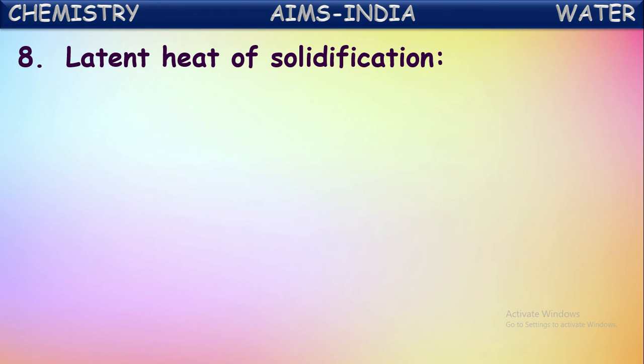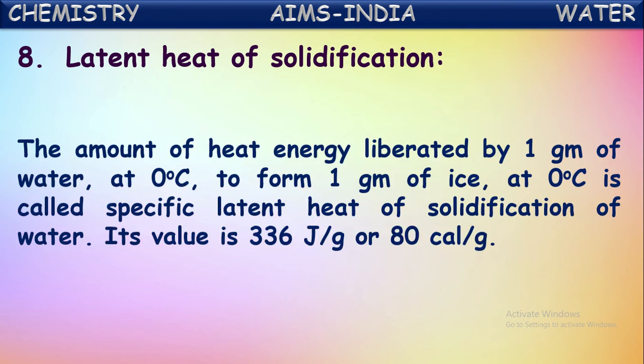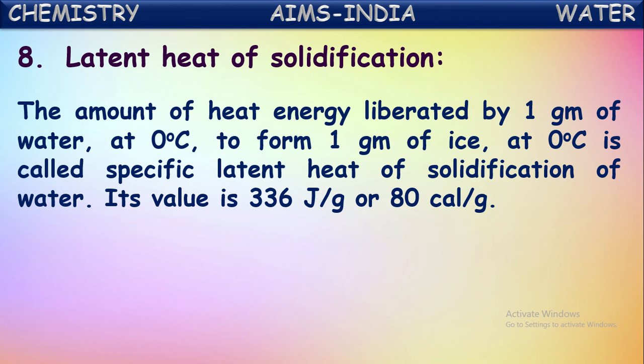Next property is latent heat of solidification. What is meant by solidification? Conversion of a liquid into solid form is called solidification, which is also called freezing. It is defined as the amount of heat energy liberated by 1 gram of water at 0 degrees Celsius to form 1 gram of ice at 0 degrees Celsius, called specific latent heat of solidification. Latent means hidden, as we said.